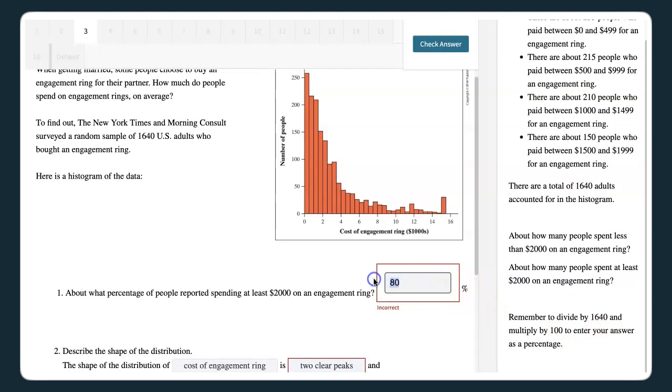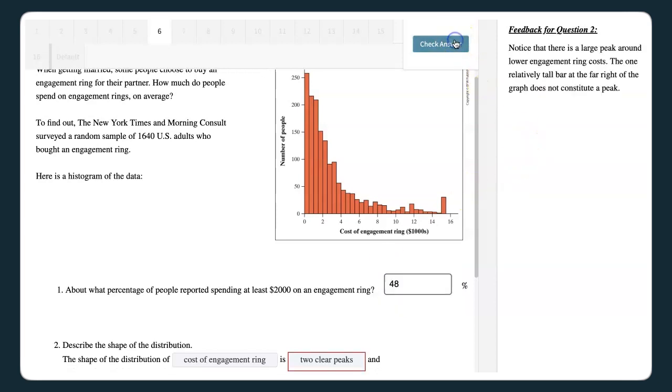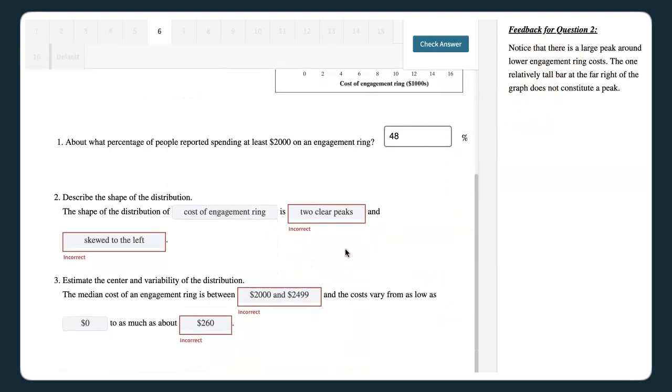So let's suppose that they do fairly well this time around, but maybe they enter 0.48. So they can check. And, okay, so they did kind of well, except they forgot to convert to a percentage. So we try to put in errors in case they put a decimal versus a percent. And then when they get a question right, it will stop boxing it in red, and it'll move on to guiding them for question number 2.